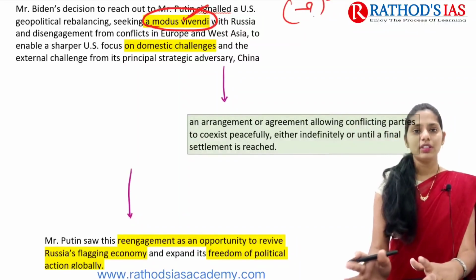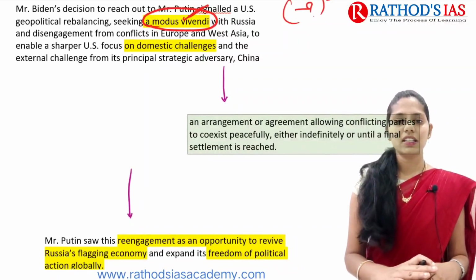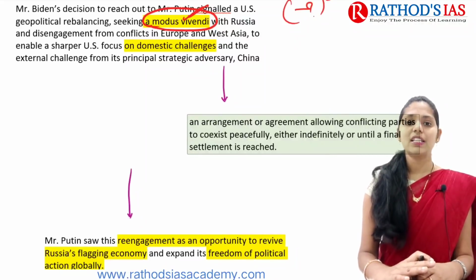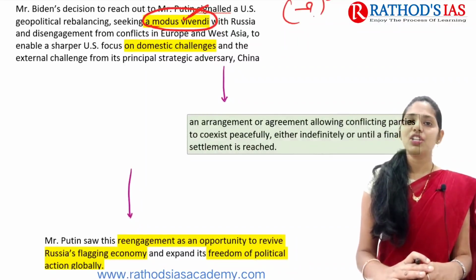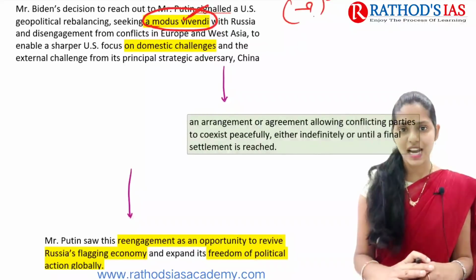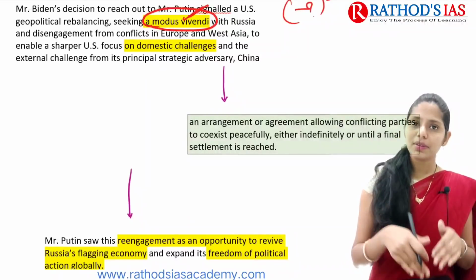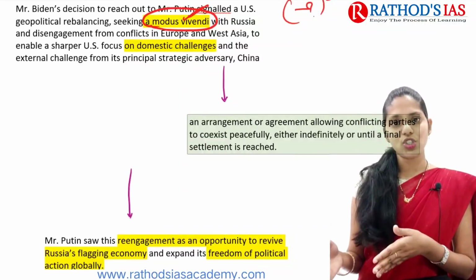The US wants to rebalance its power geopolitically, and it is seeking this modus vivendi with Russia. It is also focusing on disengagement from the conflicts in Europe and West Asia to enable a sharper US focus on domestic challenges. Here the USA is facing domestic challenges and even external challenges, mainly posed by China.